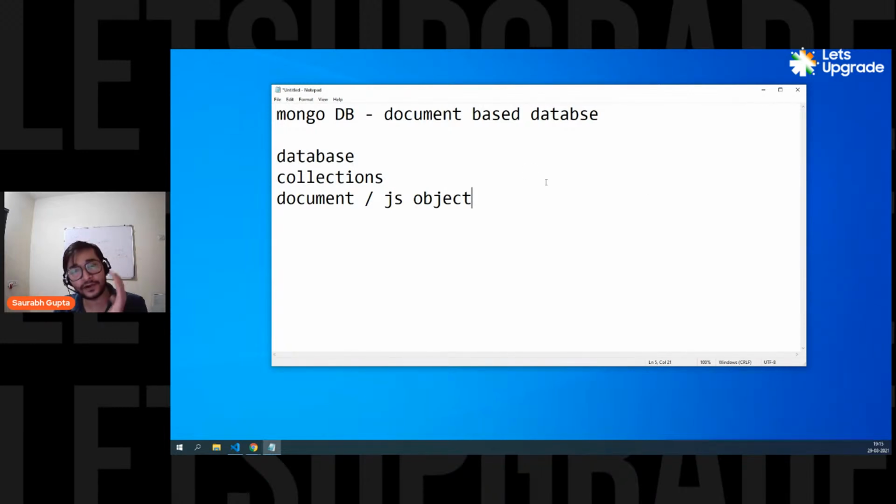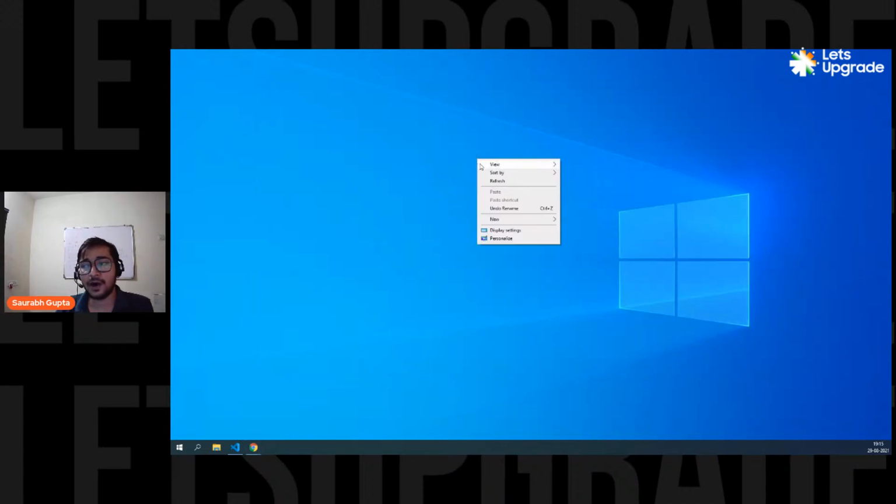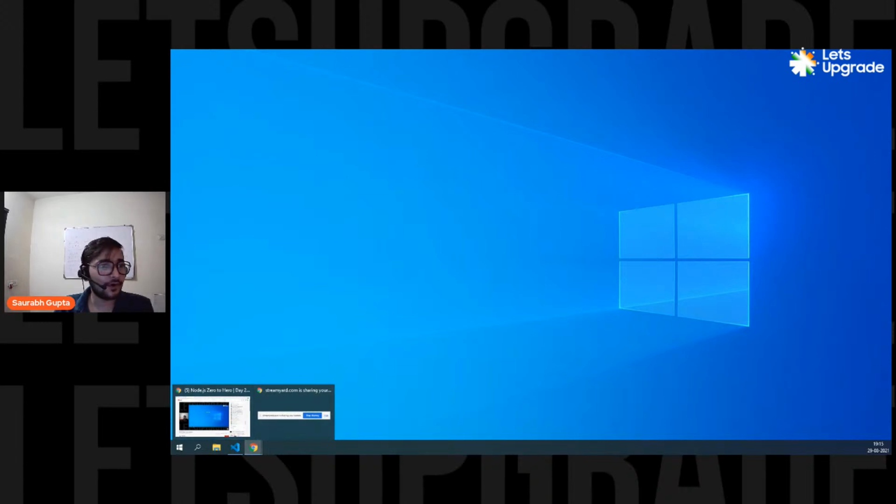MongoDB is one of the simplest databases to use. If you compare it with SQL, MongoDB is much, much simpler to work with because it looks very familiar, very easy. Okay, so now let's close it. We don't need it anymore. And now let's do a recap of yesterday.